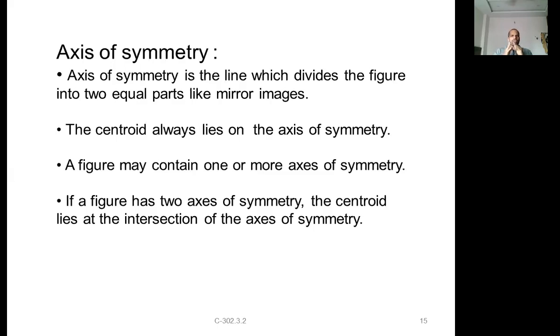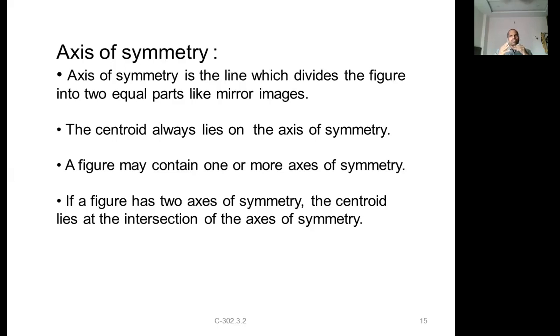Mirror images means whatever is on one side, if you cut into two halves, two parts, one side will be a reflection of the other side. It has to be the same area. If the left side has a certain area, the right part shall also have the same area. Whatever the magnitude may be, it can be anything, but it shall be the same.